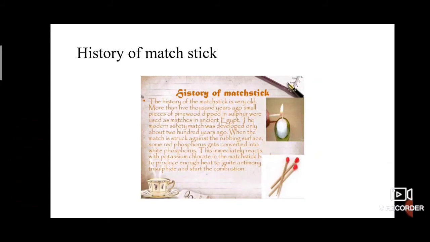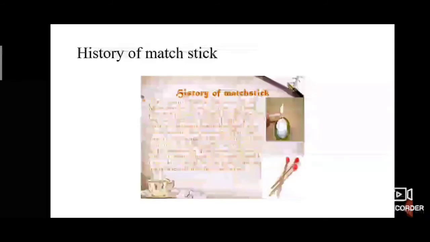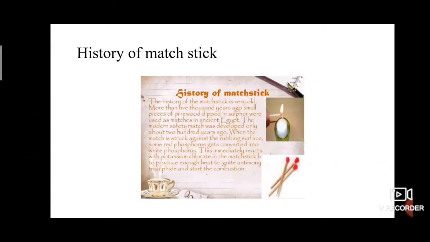Here there is a definition. The head of a safety match contains what? Antimony trisulfide and potassium chloride. The rubbing surface has powdered glass and a little red phosphorus. When the match is rubbed against the rubbing surface, some red phosphorus gets converted into white phosphorus.